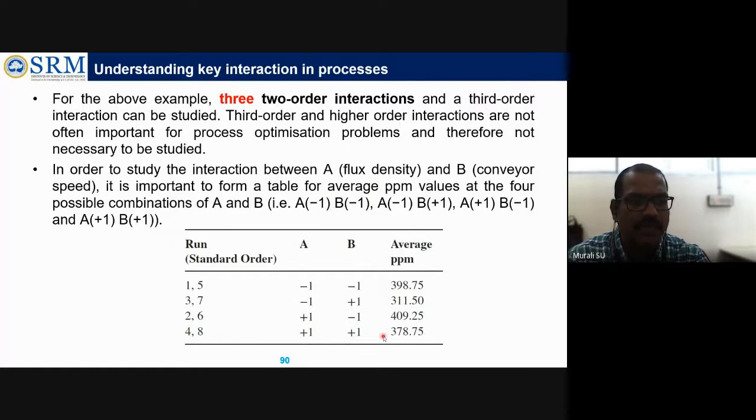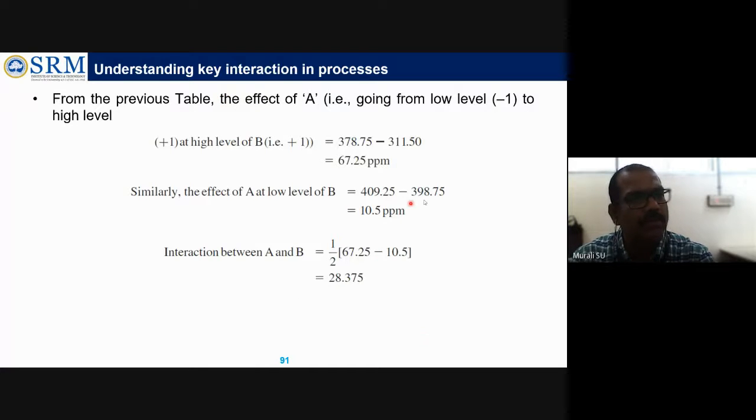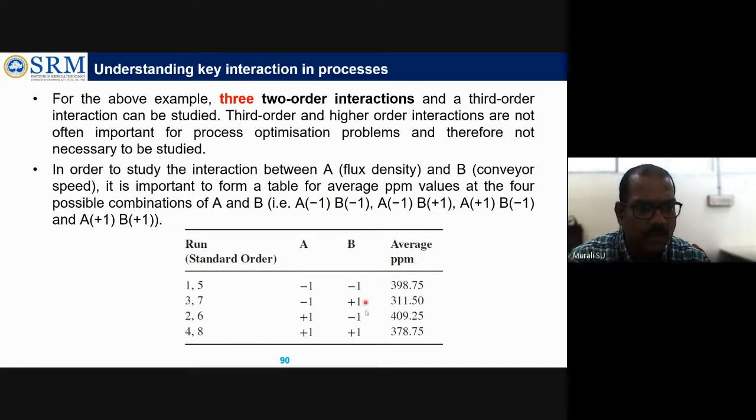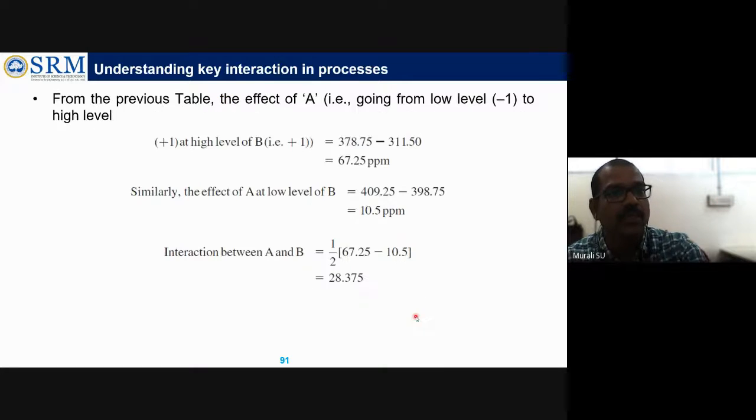They are keeping the high level of B alone and they calculated this parameter. And they are keeping B at low level, minus 1, minus 1, B low level in two points: 398.75 and 409.25. So that is what is represented here. They calculated these two parameters.